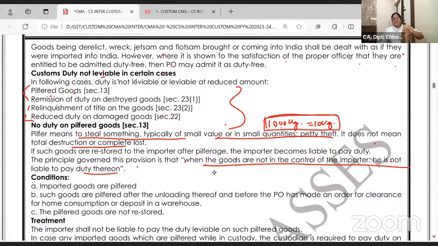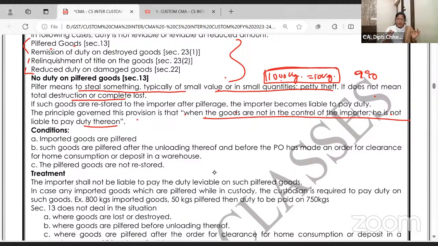See, out of 1000 kg, 10 kgs was stolen. If I recover it ever, do I have to pay the duty? Yes. But I did all the complaint and all and it was useless. I'll never recover. Then why will I pay the duty? I'll pay duty on 990. It was not my responsibility. They are lost in the port place. Right? So no duty on pilfered goods.